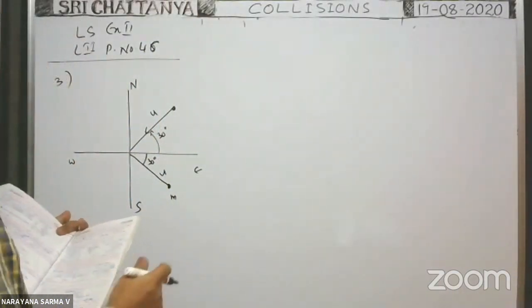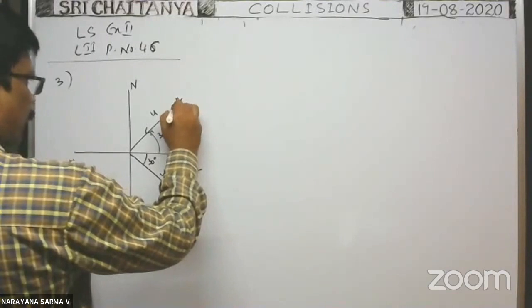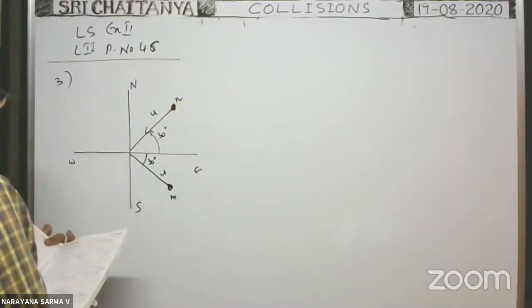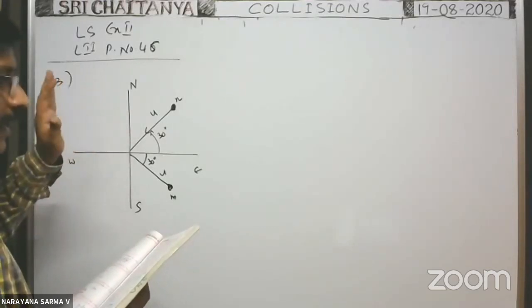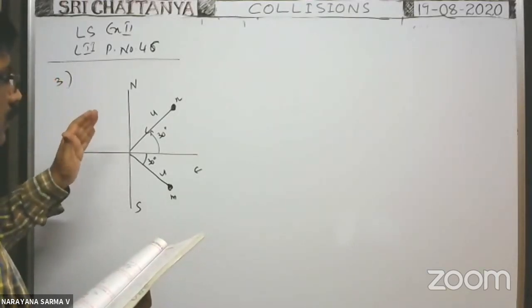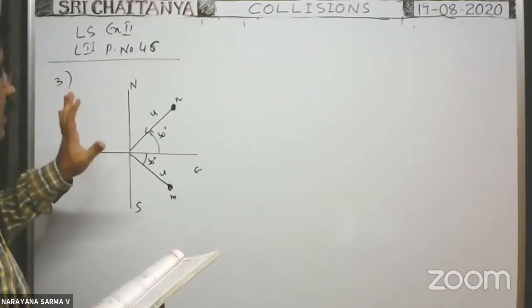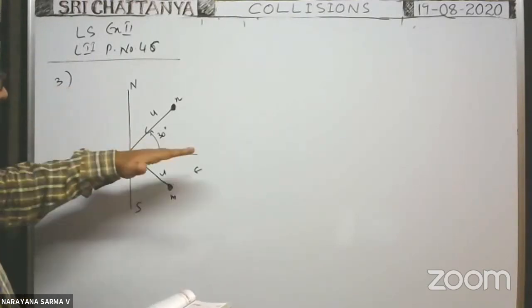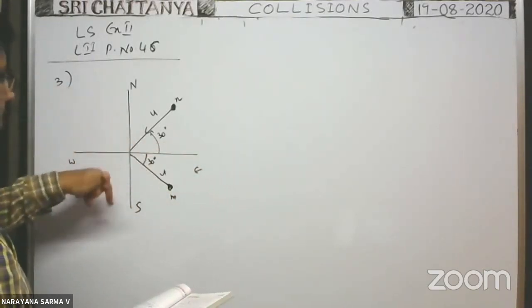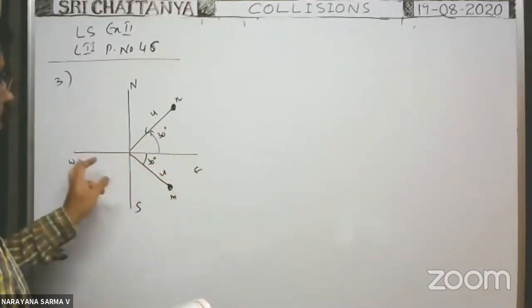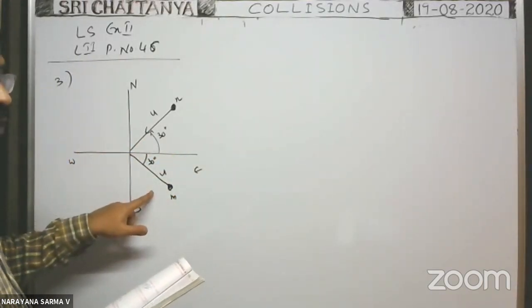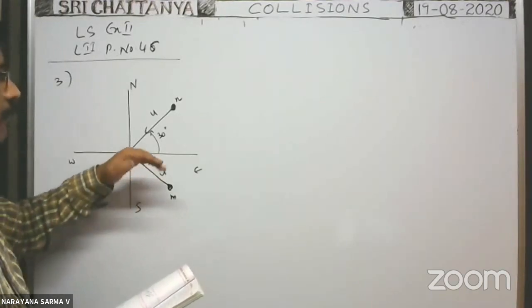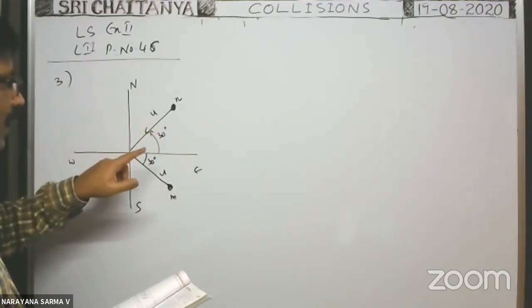Two spheres each of mass m. This is one sphere, this is another sphere. Each moving with a velocity u, moving in a direction of 30° south of east. That means geographic directions are mentioned, that's why first you draw the geographic directions, north, south, east, west. First particle moving 30° south of east, from east towards south at an angle 30°.